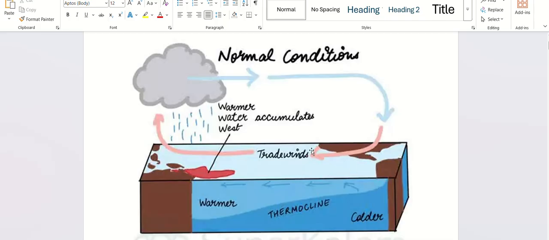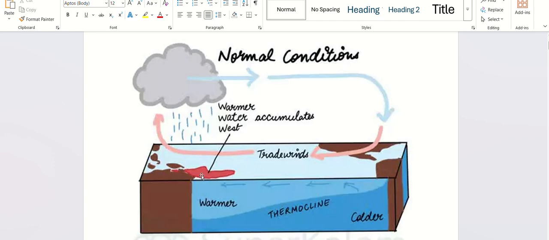From the east of the Pacific, the trade winds blow towards the west. In the middle of the Pacific Ocean, there is a lot of warm surface water. These trade winds push this warm surface water towards the western side.